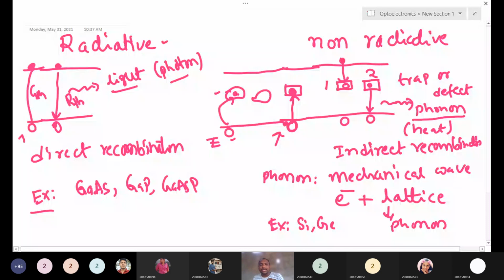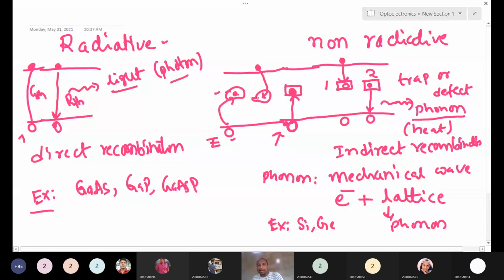Electrons or holes can be trapped in defect centers. While recombining, the electron will not come into the valence band, it comes into the trap state, where a hole is already present. This electron will recombine with this hole.